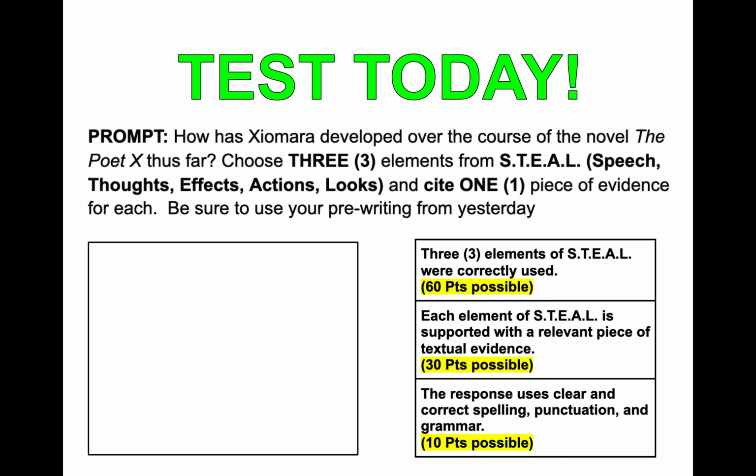So the test prompt is, how has Ciamara from The Poet X developed over the course of the novel, The Poet X, thus far? You're going to choose 3 different elements from STEEL. So speech, thoughts, effects on others, actions, looks, and cite one piece of evidence for each element that you choose.